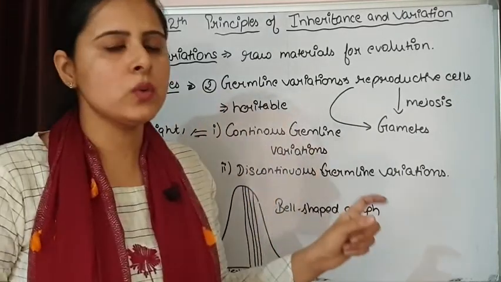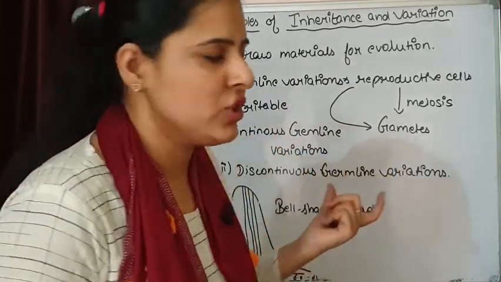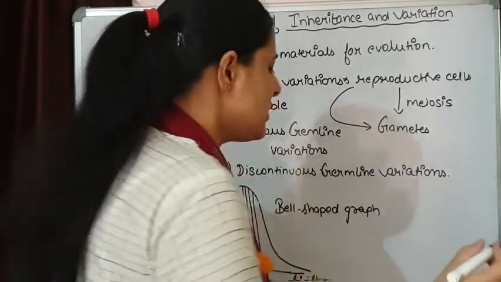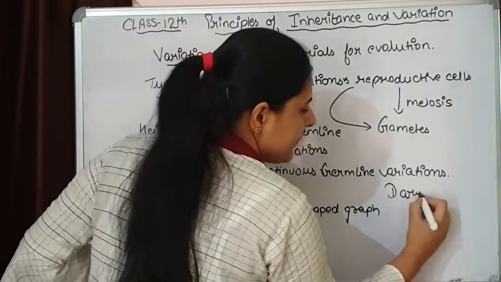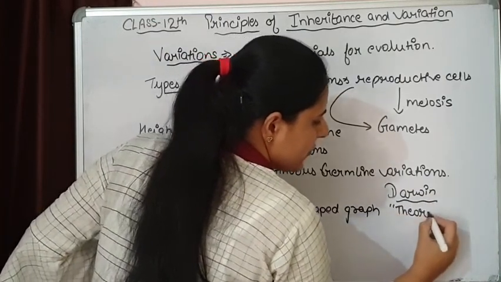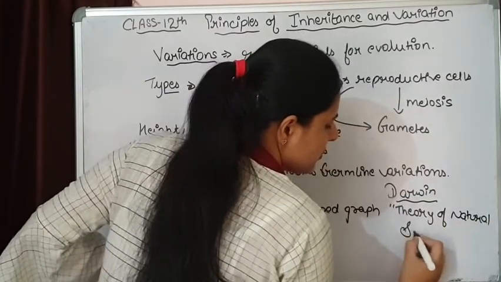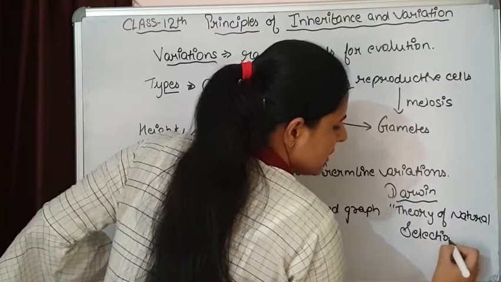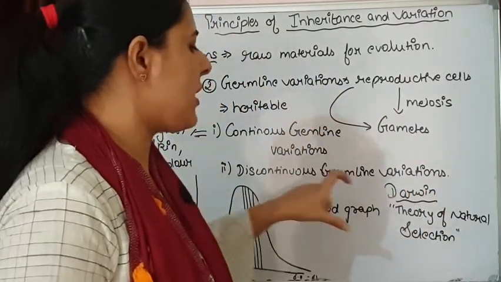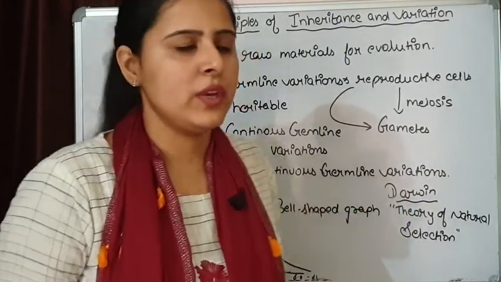The quantitative traits are going to show these continuous germline variations. And on the basis of continuous germline variations, Darwin gave a theory, that is the theory of natural selection. We are going to discuss the theory of natural selection in the chapter on evolution later on. So the basis of Darwin's theory of natural selection was continuous germline variations.